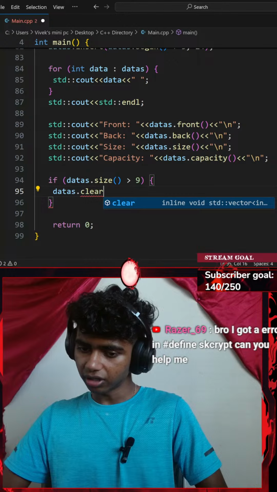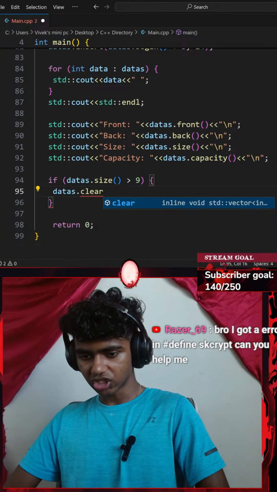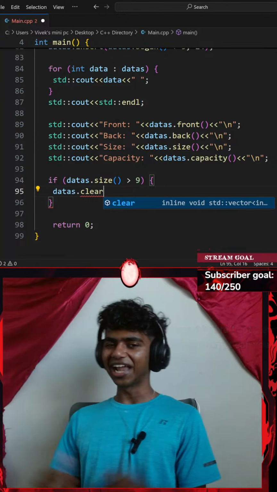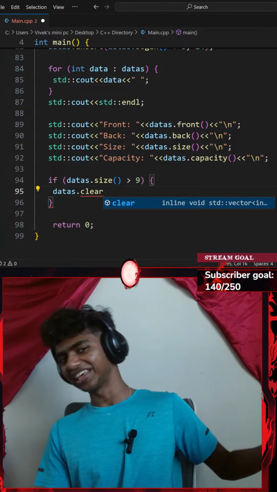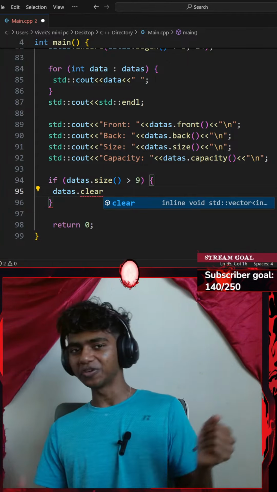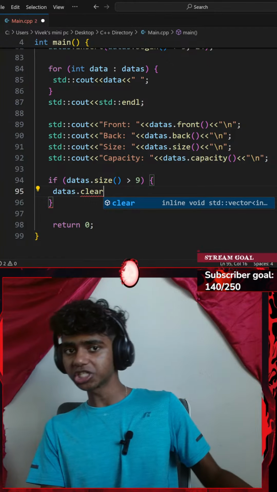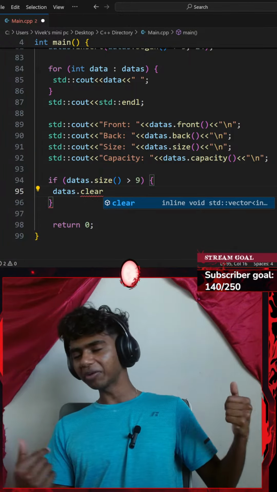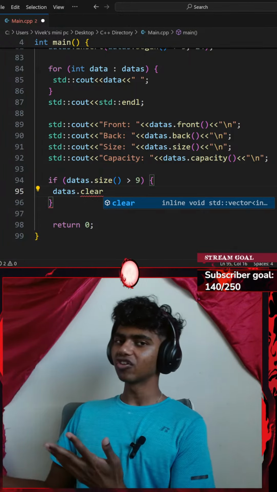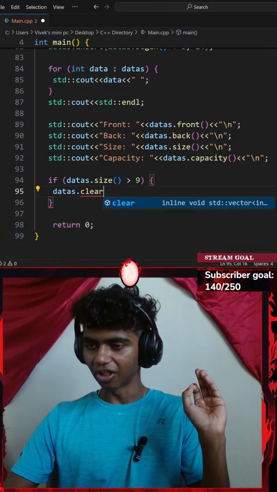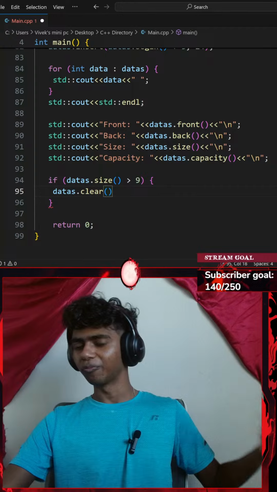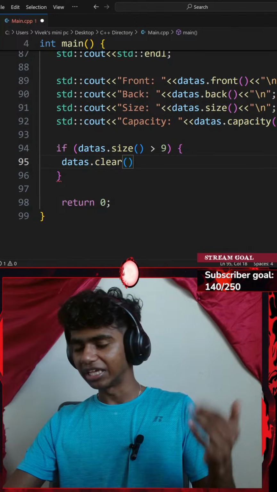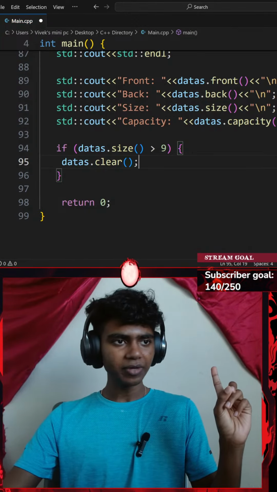Bro, I got an error. I got a error in hashtag defines skycrypt. Can you help? Honestly, in like what language is it, guys? Because if it's in Python, then I could like help. If it's in C++, I don't think I'll be able to help because this is my data. And although you guys could like join my Discord server and go to like the coding help category and like maybe mention somebody. For now, I don't have like much people, but eventually, like once the server grows, then I think that would like help a lot of people with programming, and I do like helping people with programming or in just helping people in general. That said, for that I should like actually learn my basics, so I will be trying learning my basics, guys.